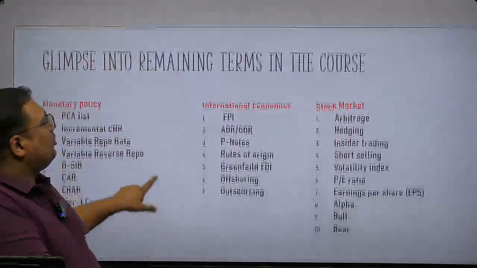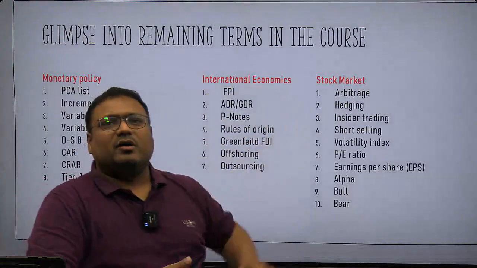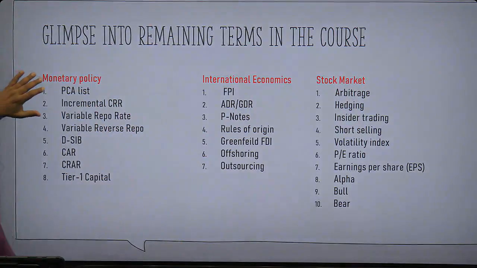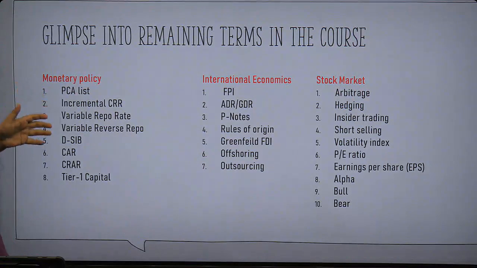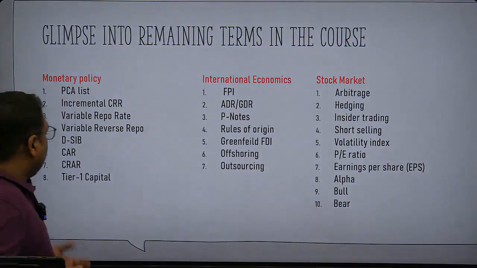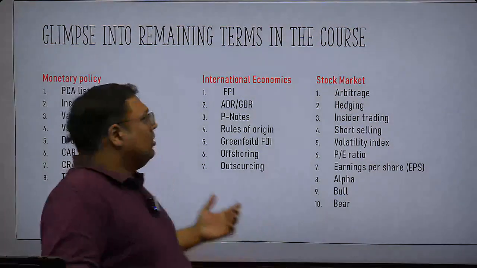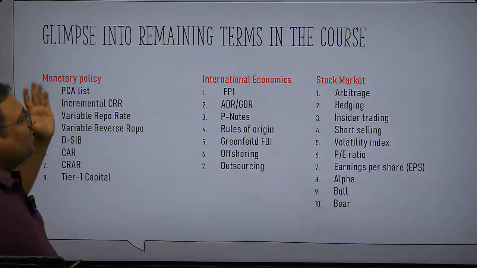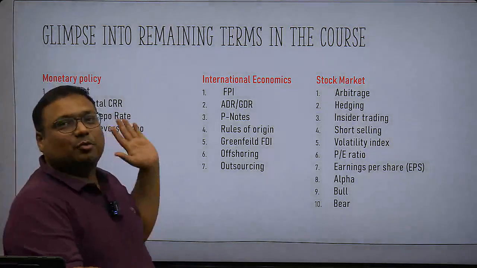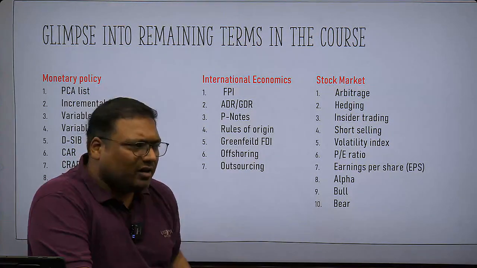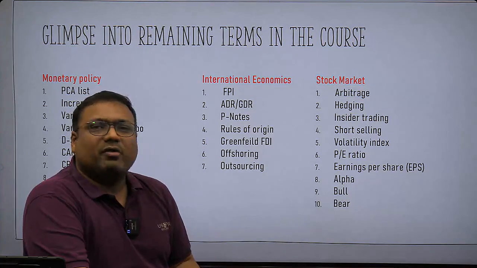And now, just to give you a glimpse, what different types of terms are covered in our course. For example, from monetary policy, we have covered terms like PCA list, incremental CRR, variable repo rate. Okay, all these types of terms we will cover. D-SIB, CRA, or Tier 1 capital. So you can see how many of these terms you know very clearly. That will give you an idea whether you need this course or not. If you know all of this, then great, you're doing very well. Perhaps you can do even without this course.